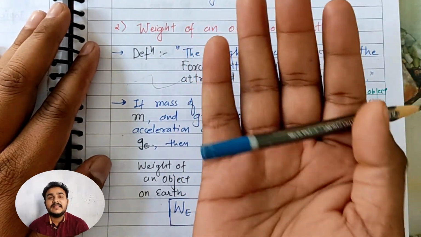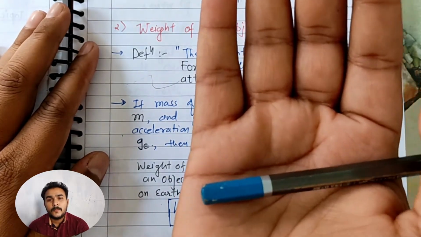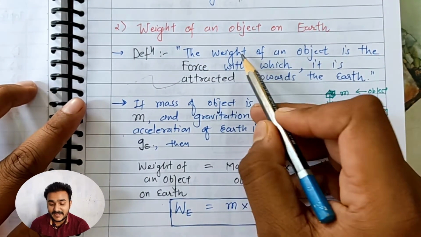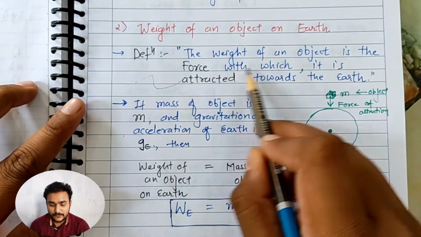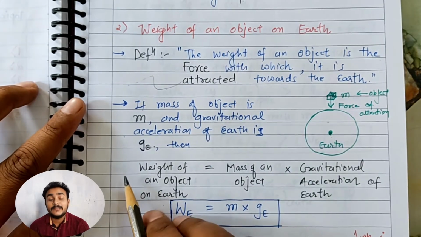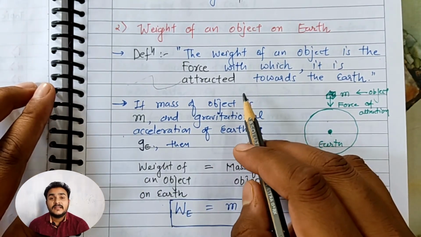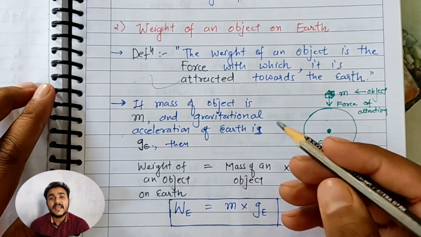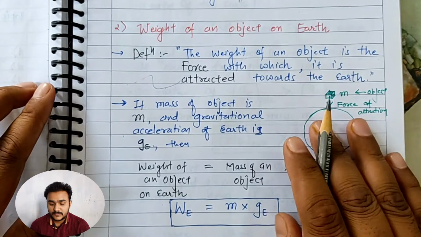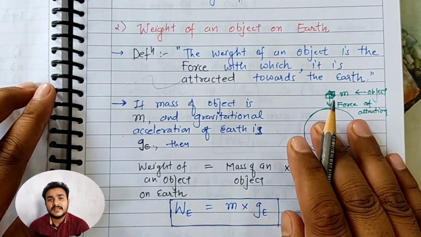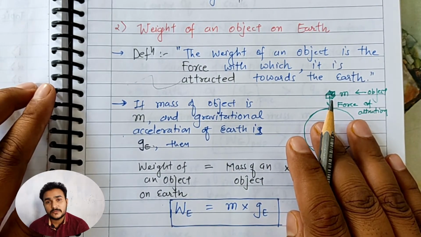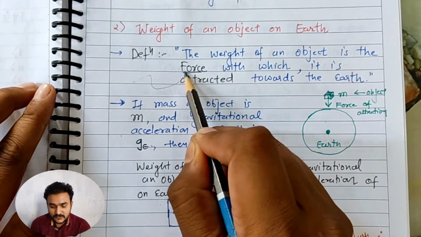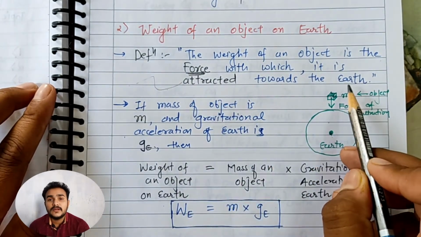If I have a pencil and want to measure its weight, the weight of an object is the force with which it is attracted toward the earth. Earth's gravitational force is exerted on each and every object over the surface of the earth, so each object is attracted by the gravitational force of the earth. The weight of an object is the force with which it is attracted toward the surface of the earth.